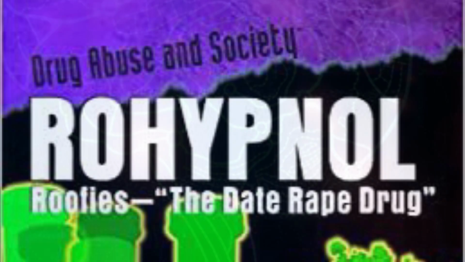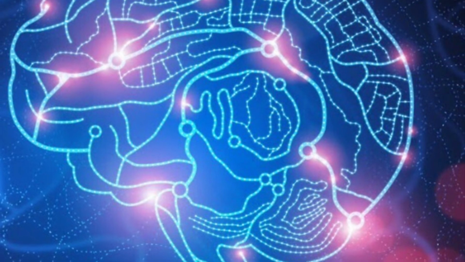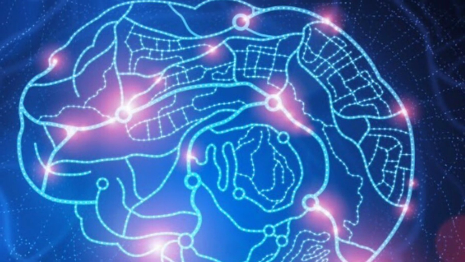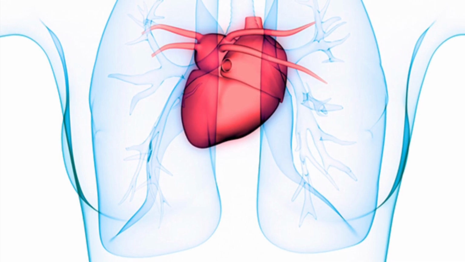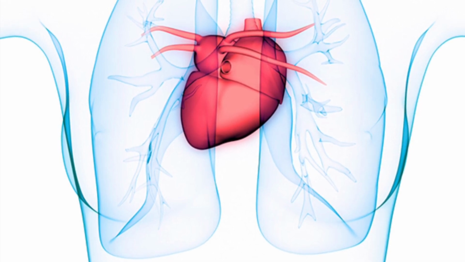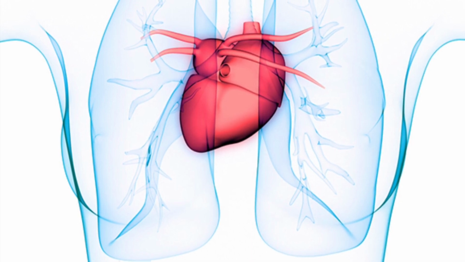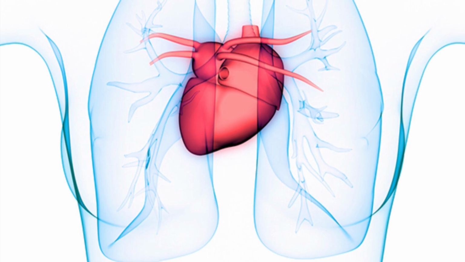Rohypnol is a benzodiazepine that is used as a central nervous system depressant. This drug produces sedative, hypnotic, anti-anxiety, and muscle relaxant effects on the body. It could slow down the respiratory system and the heart rate of an individual, and in high dosages can result in permanent damage to the brain, lungs, and heart. Other effects include physical weaknesses, twitching, cardiovascular collapse, and even a coma.